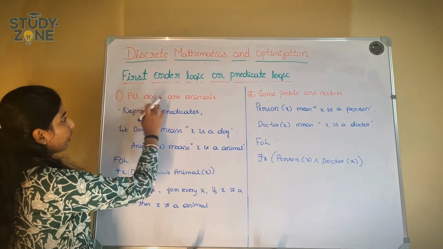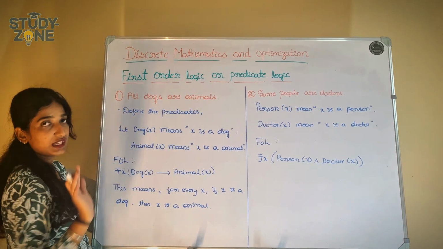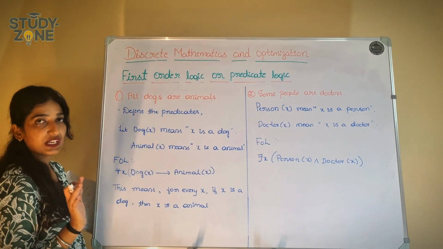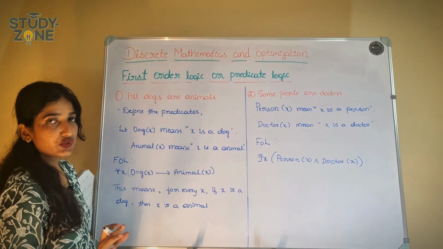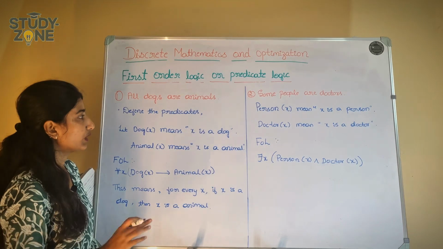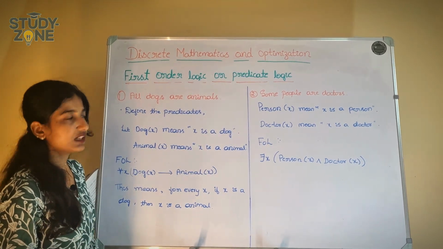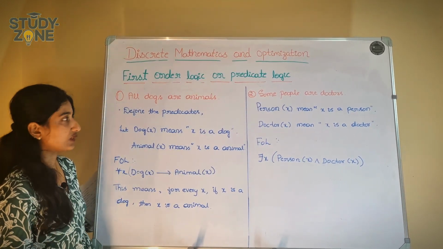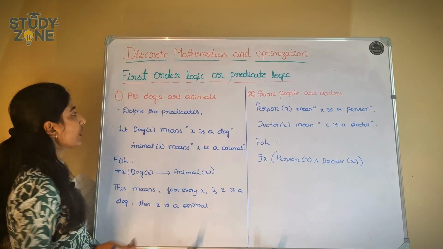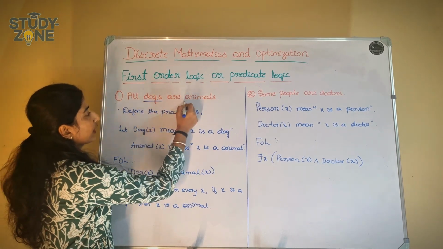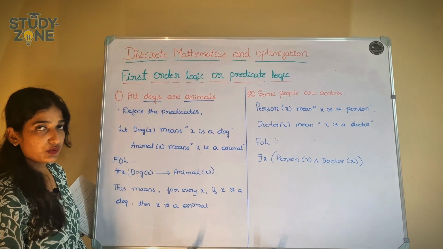So here we have: all dogs are animals. The main thing you have to do in this predicate logic is, at first, you have to define the predicate. We know how to define a predicate, right? So how do we define this predicate? Here we have dog and here we have animals. So we have to define this.